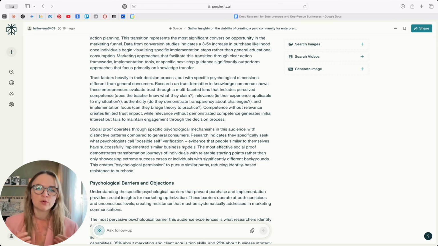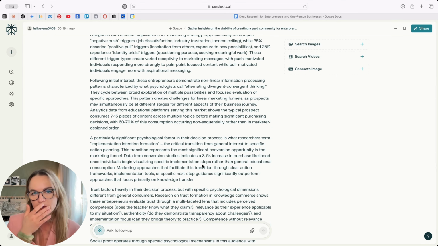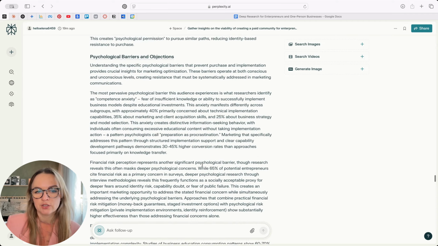I approach it very simply. Do I feel like it gives me value? And I definitely think it gives me value. I think it will be helpful for my business. It really helped me to validate a business idea. It helped me to understand my target audience better. And I'm just literally scratching the surface.